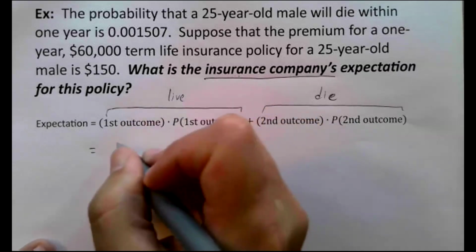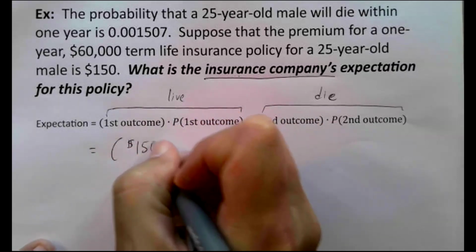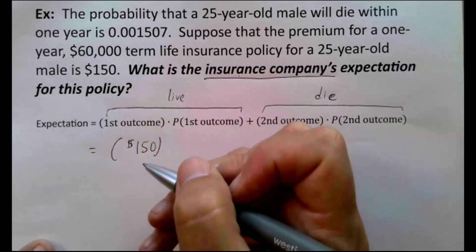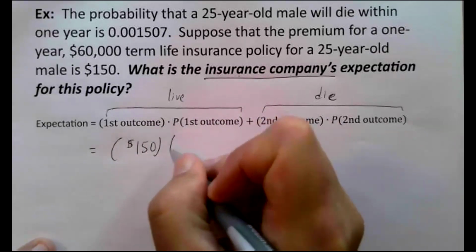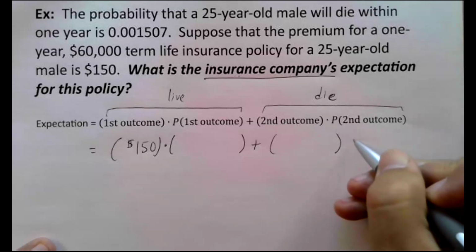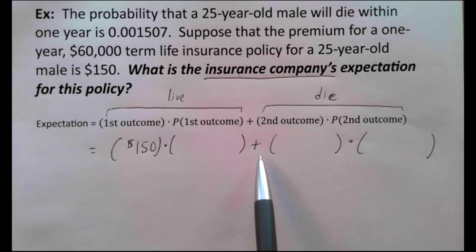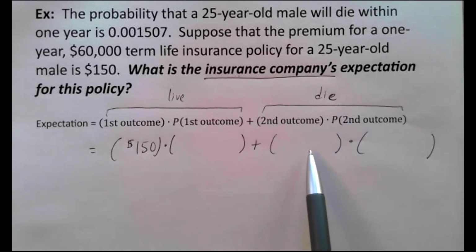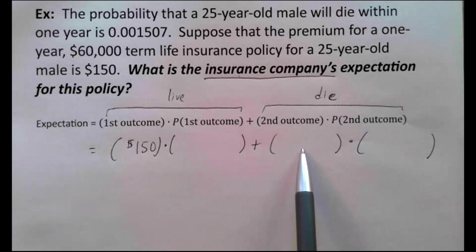The first outcome is that the person could live and we just made $150. Right? That's pretty straightforward. Second outcome is that the person could die, and then we're going to lose a bunch of money. Right? So it's positive money. We make $150 if the person lives throughout the year. We lose a bunch of money if the person dies during the year. Okay?